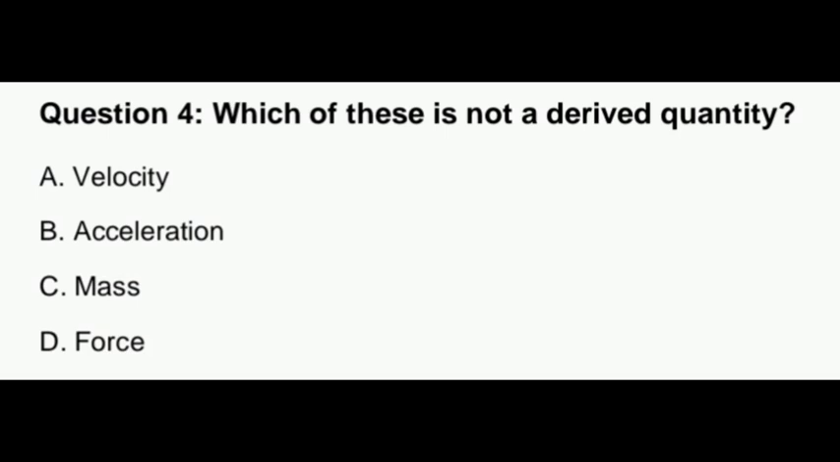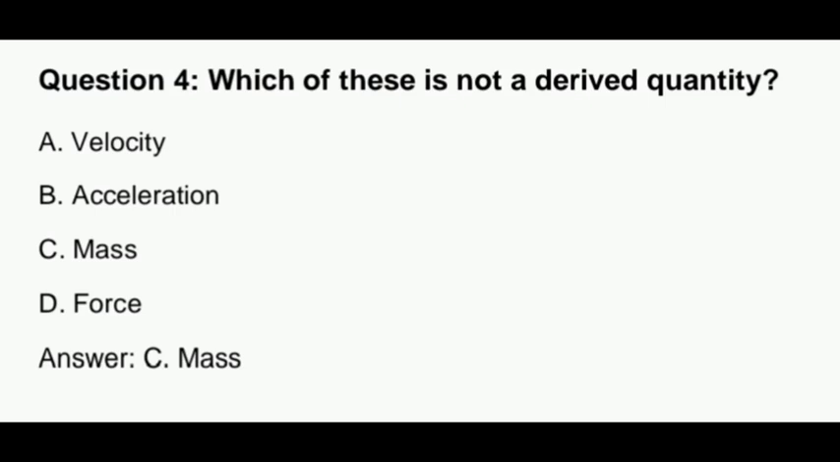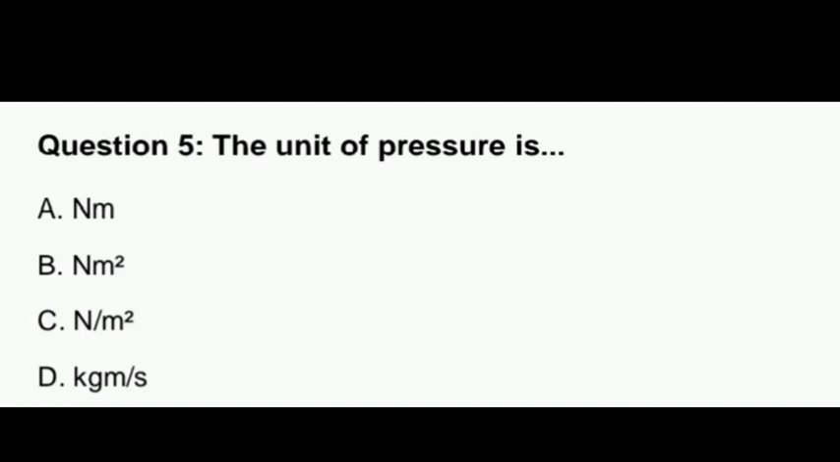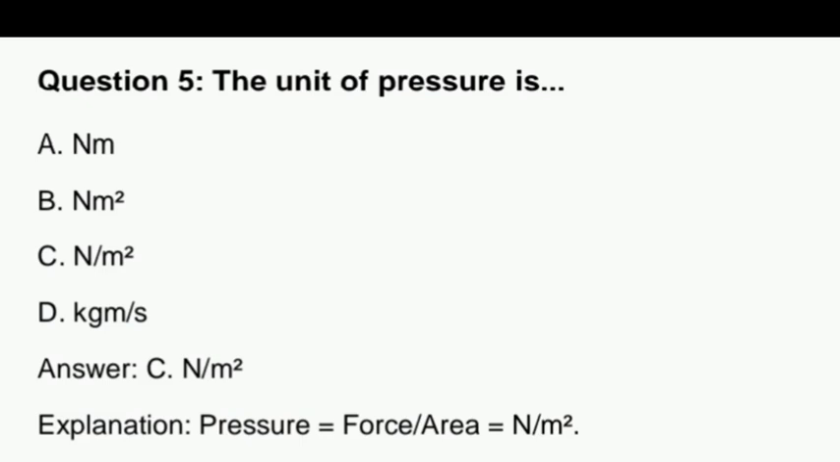Then the next question, which of this is not a derived quantity? Velocity, acceleration, mass, force. Mass is the correct answer. Then the unit of pressure is Newton meter square, Newton per meter square, kilogram meter per second. The correct option is C, Newton per meter square, because pressure is force per unit area.